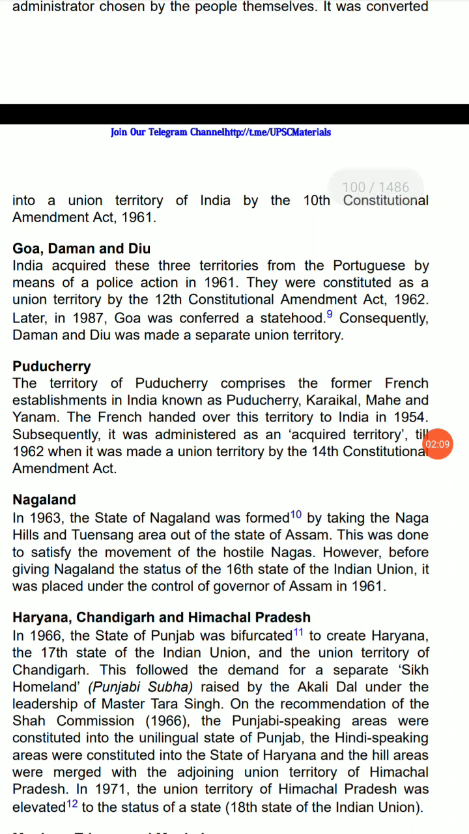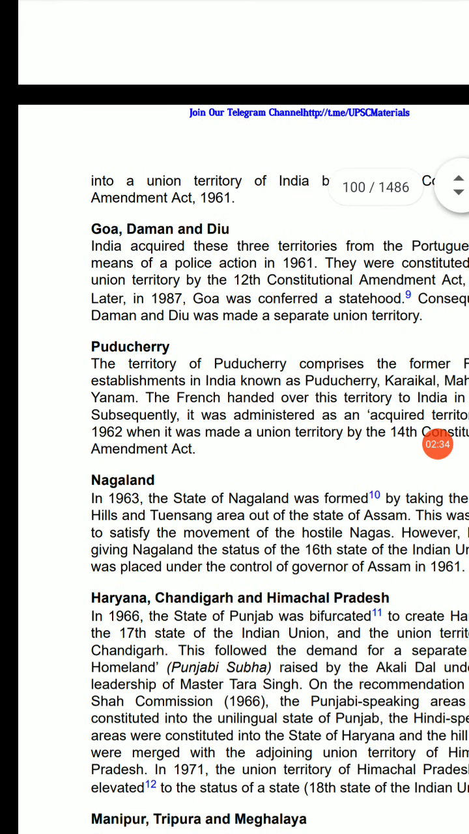Goa and Daman and Diu. India acquired these three territories from the Portuguese by the means of police action in 1961. They were constituted as the Union Territories by the 12th Constitutional Amendment Act 1962. Later in 1987, Goa was conferred statehood. Consequently, Daman and Diu was made a separate Union Territory.